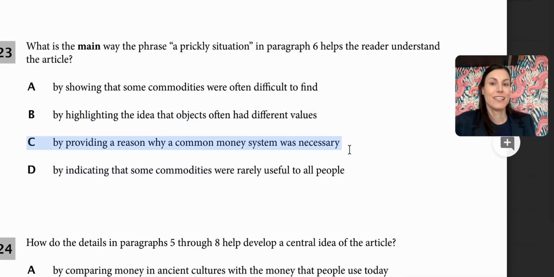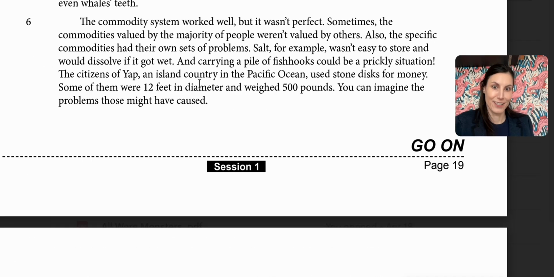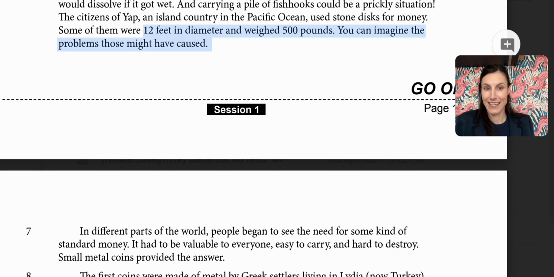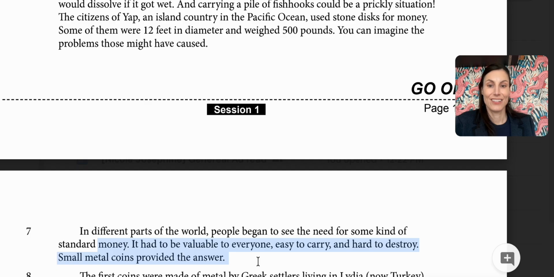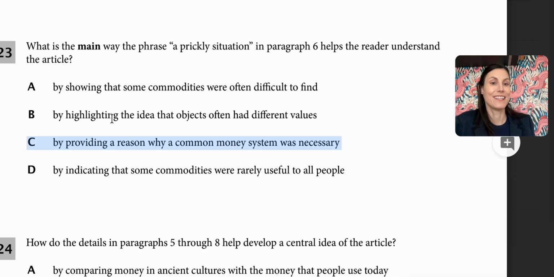By providing a reason why a common money system was necessary. And the reason being that people were going out with fish hooks. These people had 500-pound stones. These weren't ways that you could travel with your money. It would be difficult to travel with that. So therefore, they required a standard money that could be easy to carry, hard to destroy, and valuable to everyone. So 23 has to be C.